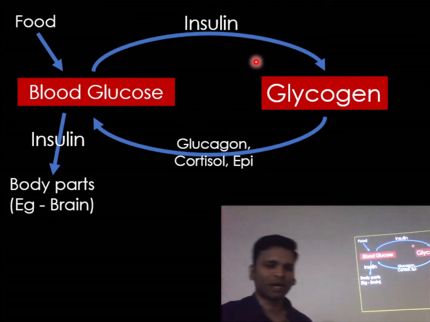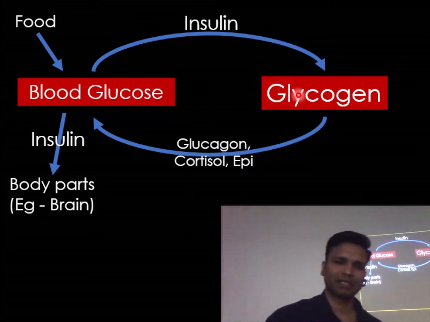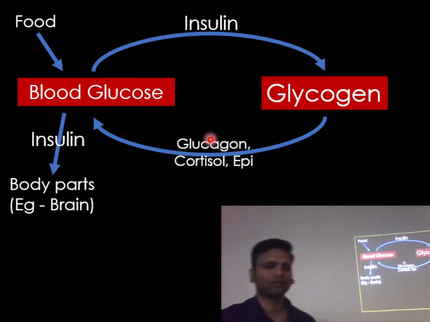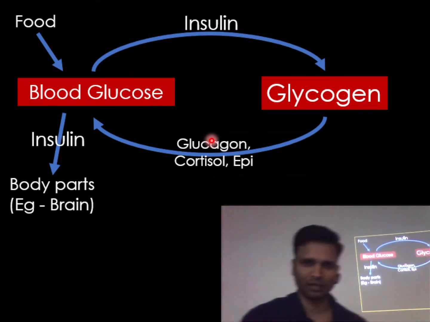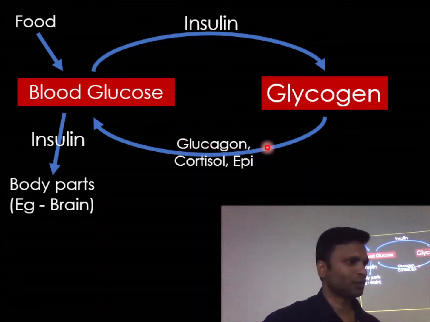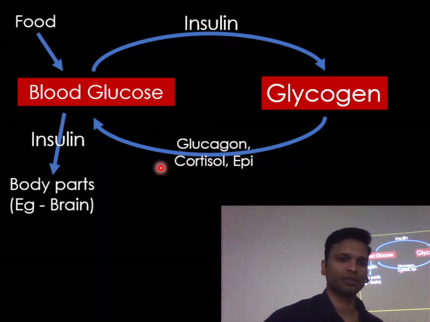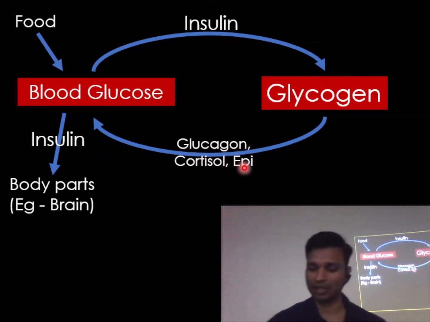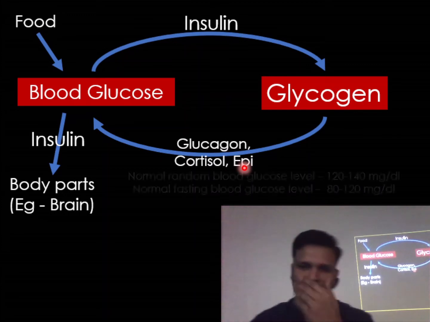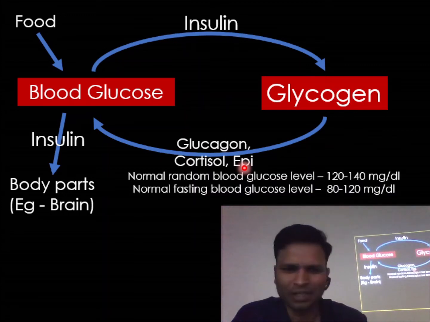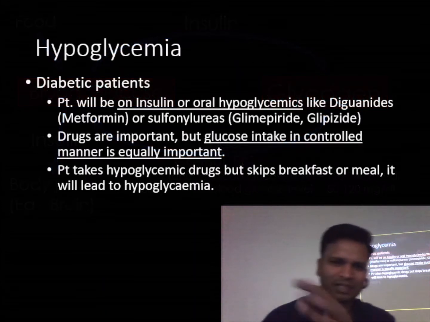And whenever need arises, this glycogen is converted back to blood glucose with the help of glucagon, cortisol or epinephrine, okay. Preferably it is done by glucagon. In absence of this, we use the cortisol, and epinephrine can also work as that, okay. It's that simple. And normal blood sugar level, these are all there, remember that.